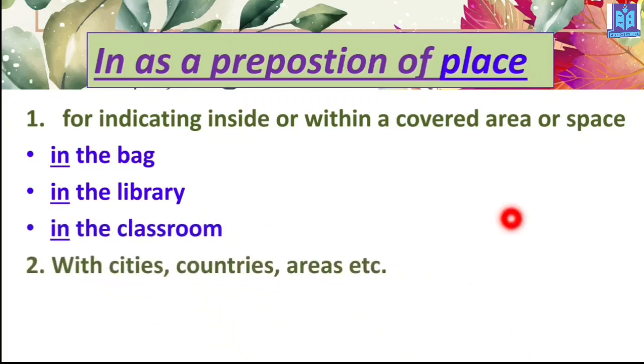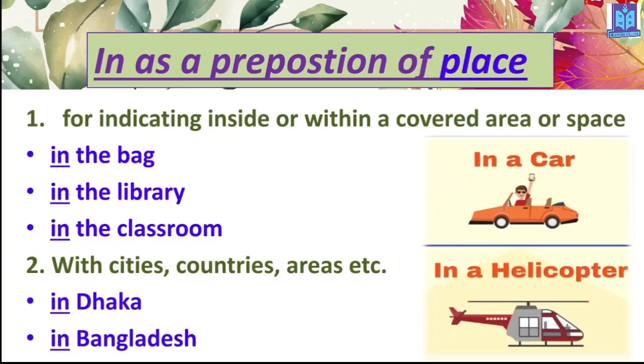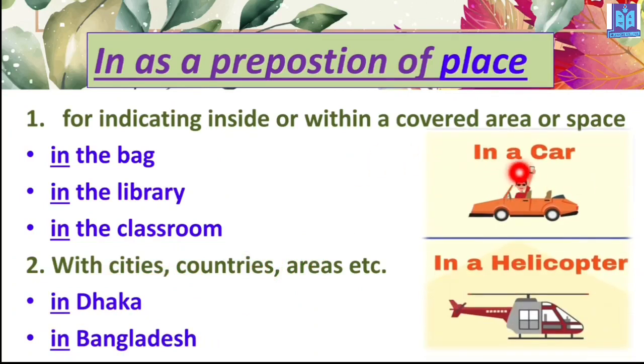We use "in" with the names of cities, countries, or areas. When it is about any big areas or big cities or big countries, that time we use "in", like in Dhaka, in Bangladesh, like this way. Now look, in a car, it means inside of a car. In the helicopter, it means inside of the helicopter. It refers to that.